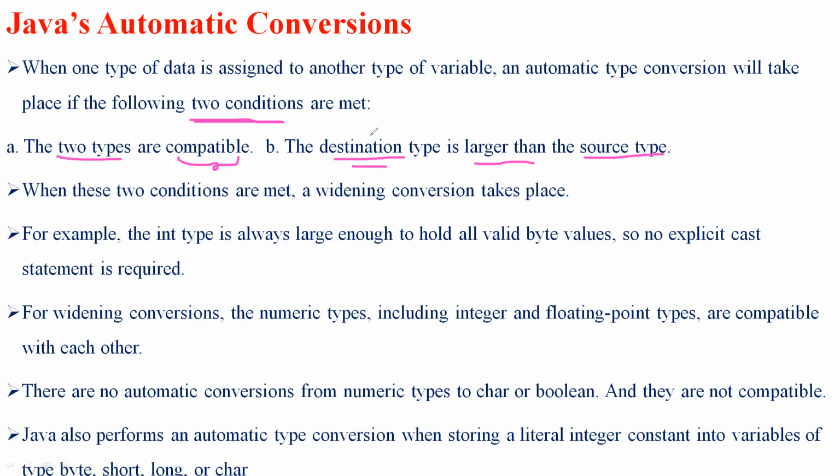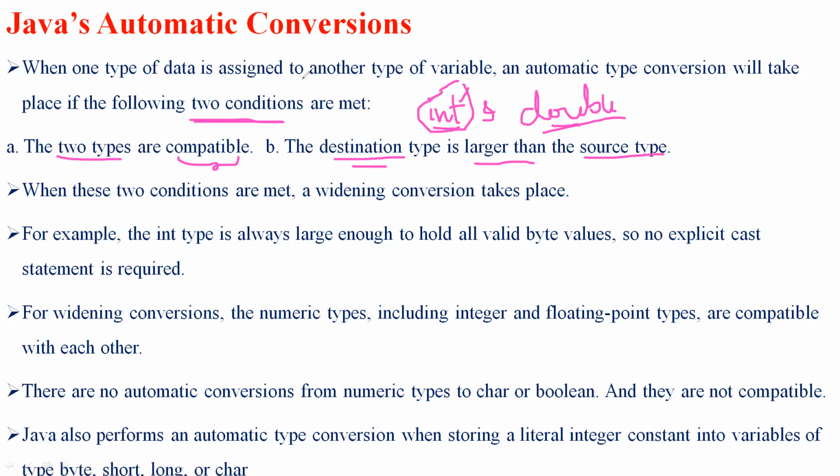As an example, consider int and double. I can automatically convert the type int into a double, because double is larger than int. In the other case, if I want to convert double into int, it is not possible, because the destination type, integer, has a smaller range when compared to the source type, double.